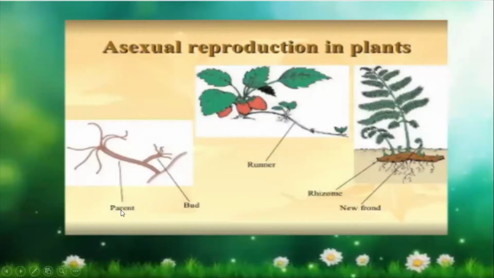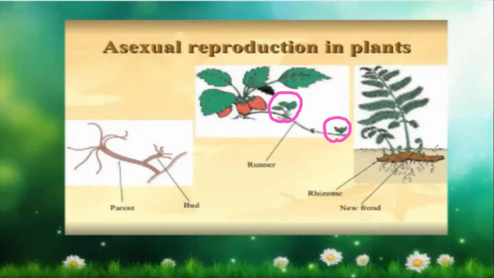So you have got the parent plant over here, and from the parent plant you can see the buds coming. Now runner, strawberry is there. Do you see another one is coming and getting grounded over here? Then it is rising from here. Another plant is formed. Then here another plant is formed. Once they grow, what will happen? Strawberries will come over here also.